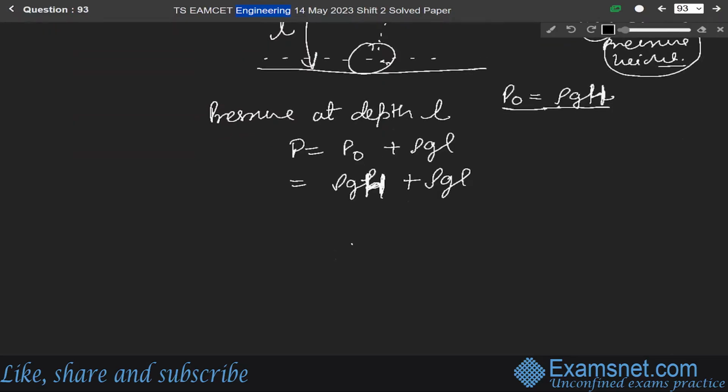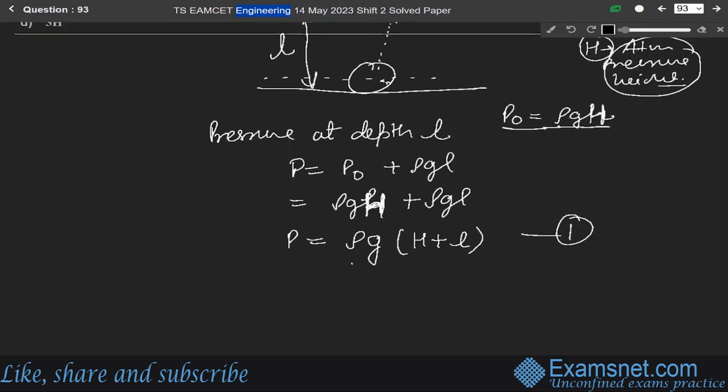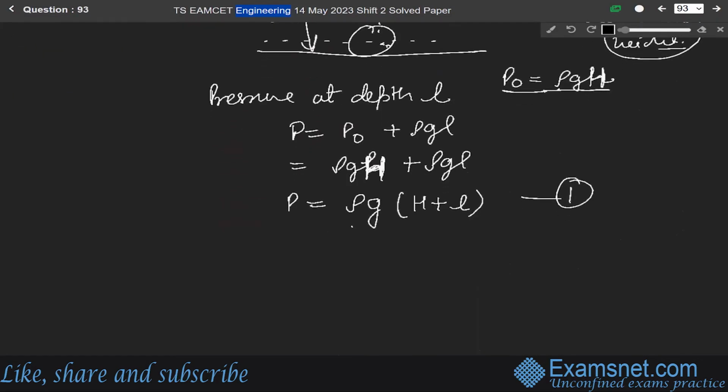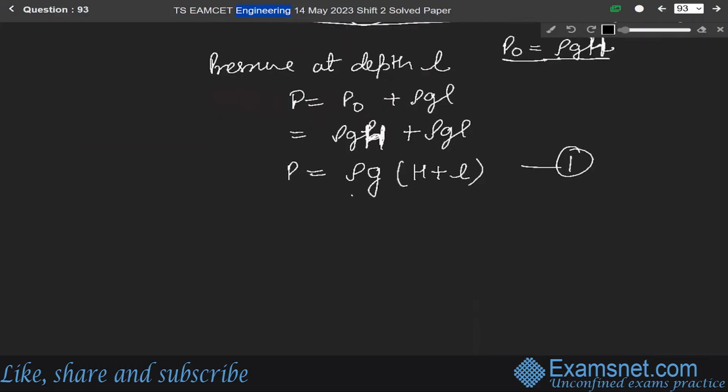Okay. So this pressure at depth L will be equal to, taking rho G common, H plus L. Let us say this is equation number 1. Now the surrounding temperature is constant, according to the question. So the process will be isothermal. So for an isothermal process, we will use Boyle's law.